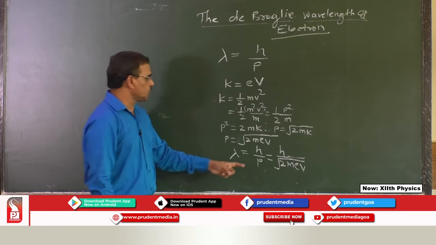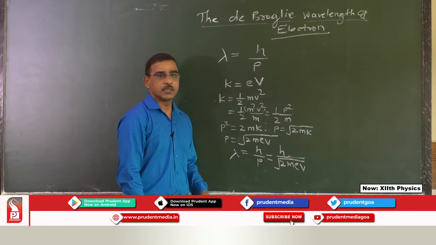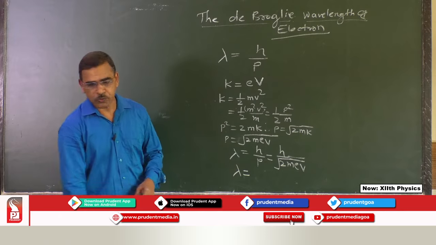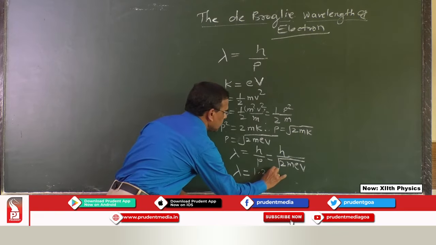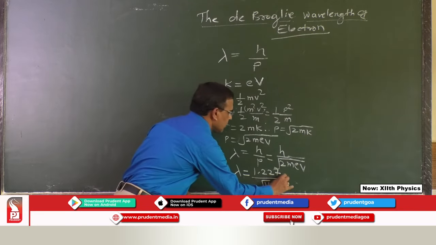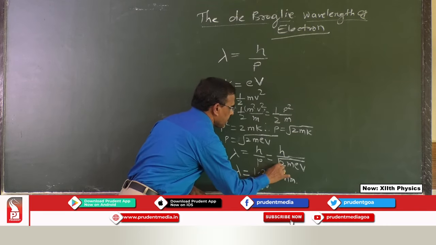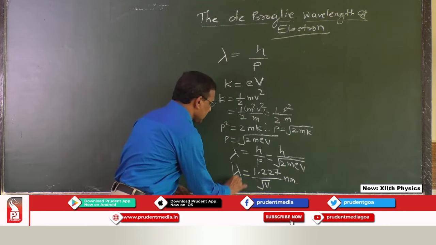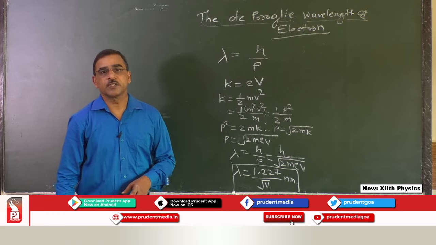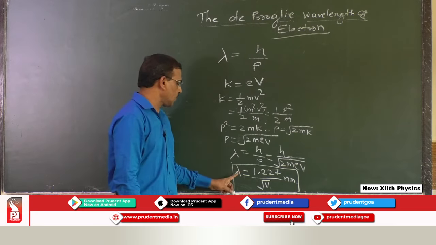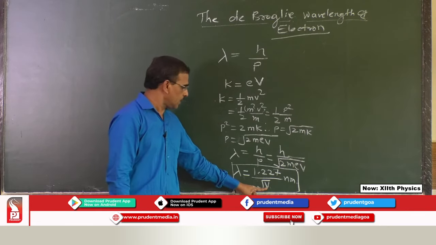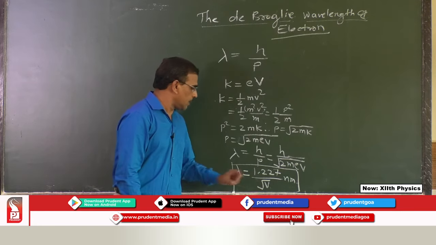If we substitute all the values of h, m, e over here, we will get lambda is equal to 1.227 divided by square root of V in nanometer. So, this relation gives us, if we know the potential difference through which the electron is moving, we can find the wavelength value by substituting V over here.